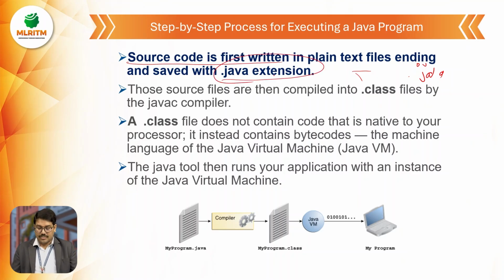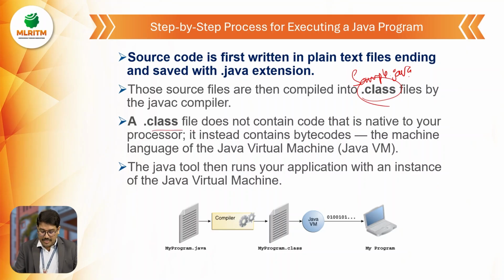Those Java files will be compiled and converted into a .class file. For example, if I create a .java file with a name called sample.java, your compiler compiles your Java file and creates a .class file. And this .class file doesn't contain any source code. It contains your bytecode.